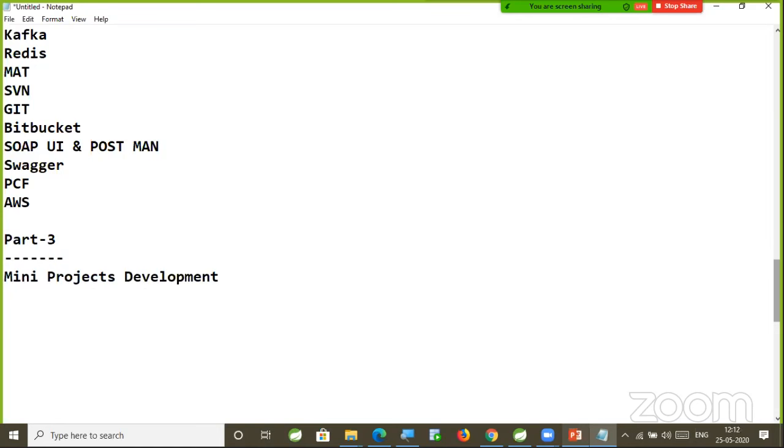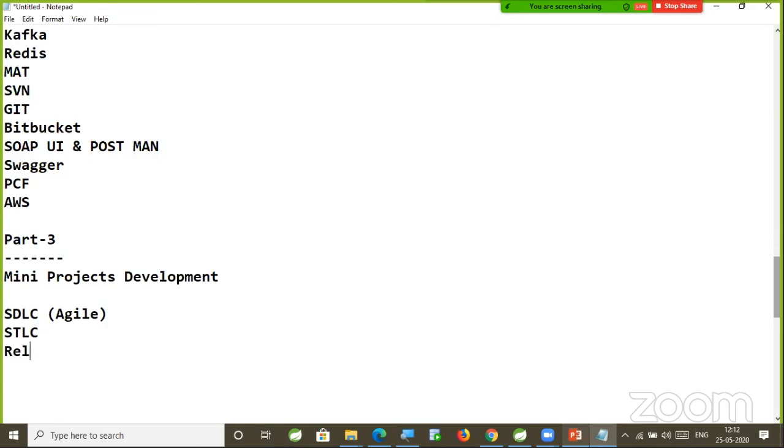As part of the mini projects development, first we are going to understand how project development happens from start to end with the SDLC. As part of this SDLC, I will cover Agile methodology, and I will cover STLC, the software testing lifecycle.